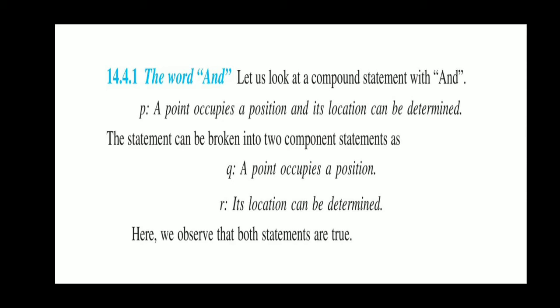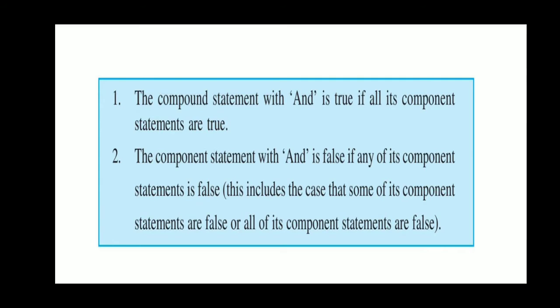A point occupies a position, it is true. And secondly, its location can be determined, it is also true. So any compound statement which is connected with the word "and" is true when both the components are true. The compound statement with "and" is true if all its components are true, and it will be false if any one of the components is false.